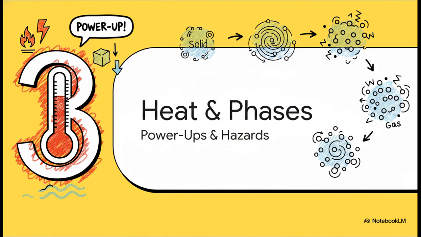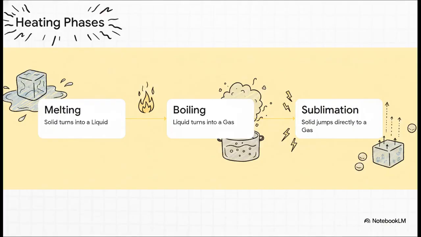Section 3. Heat, phases, and plateaus. Power-ups and hazards. So how exactly do we travel between these different states? Temperature is the mechanism. It's the in-game power-up that alters kinetic energy and forces matter to shift states. When we add heat, we're adding pure energy.